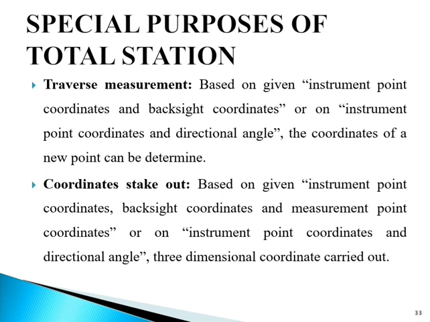And the last one is coordinate stake out. Based on given instrument point coordinates, backside coordinates, and measurement point coordinates, or on instrument point coordinates, directional angle of the backside point, and measurement point coordinates, three-dimensional coordinates takeout can be carried out.